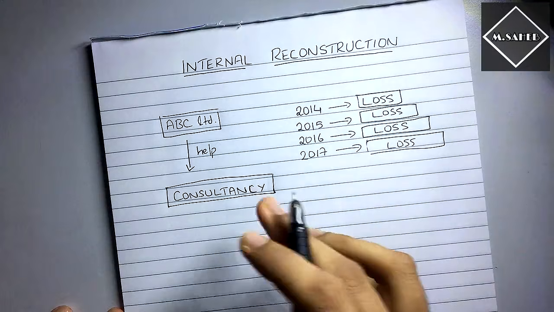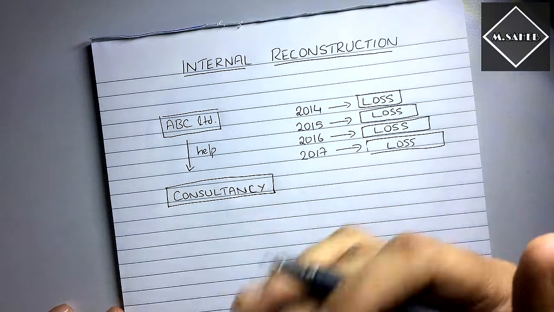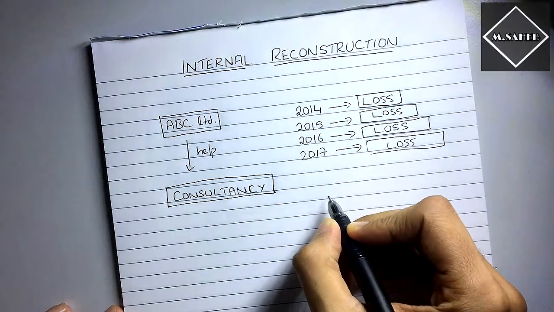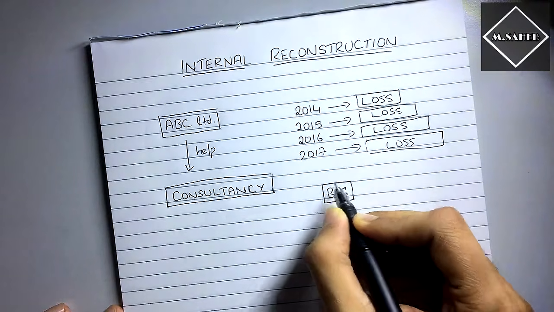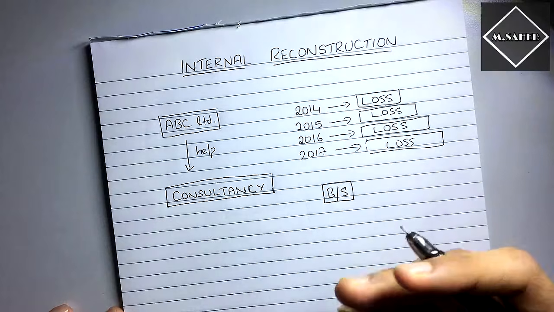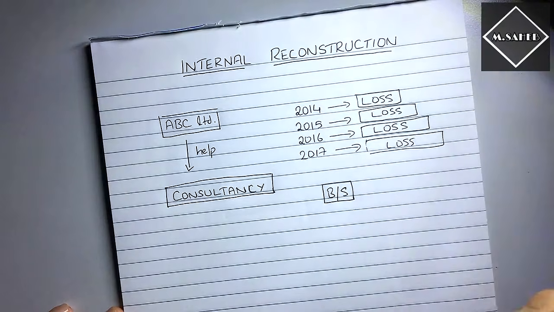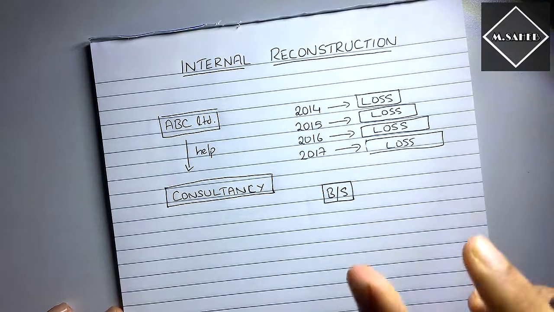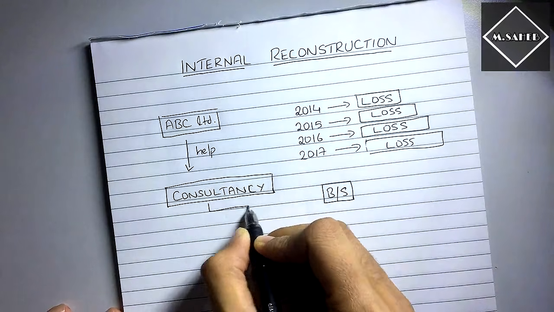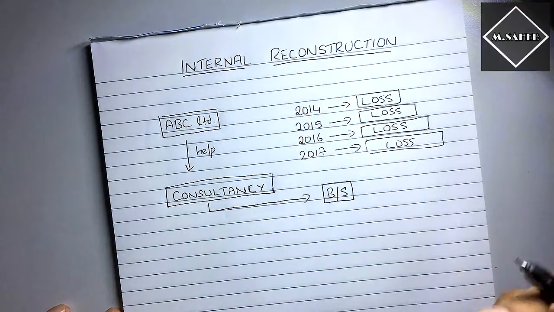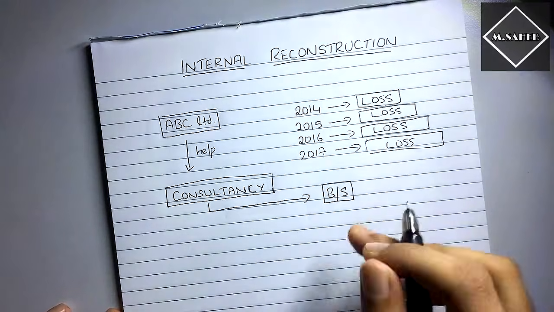Now the consultancy people first asked them to show the balance sheet. That's what we do, right? If we want to invest in any company, the first thing we do is check their balance sheet, the prospectus, and the financial statement. The same thing the consultancy people did to analyze the company.